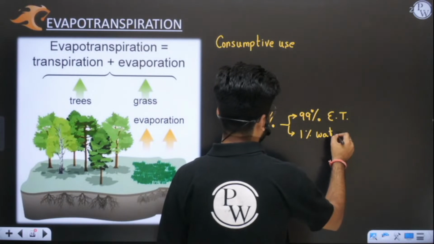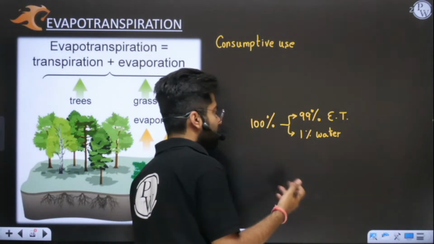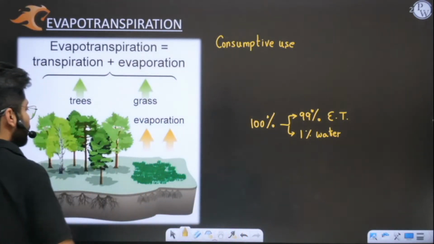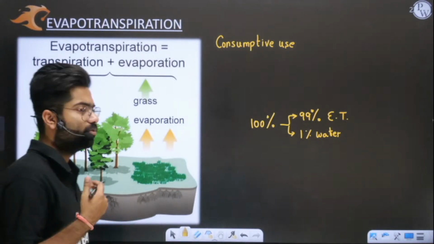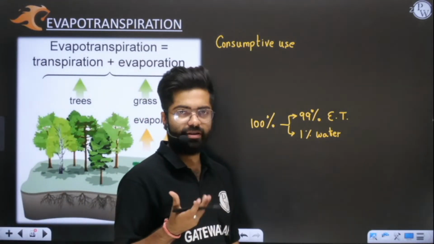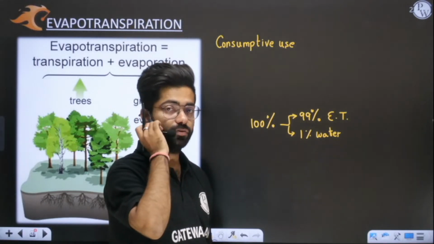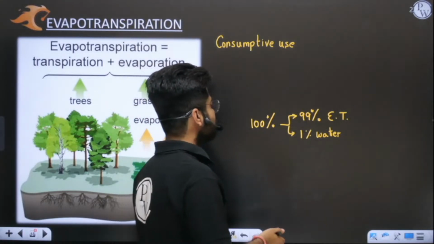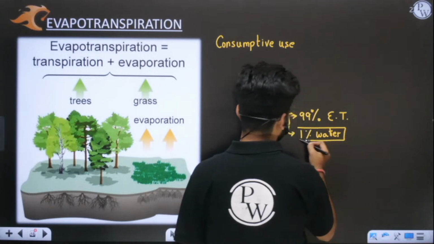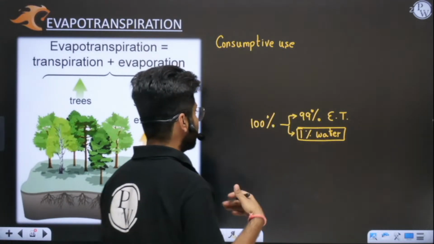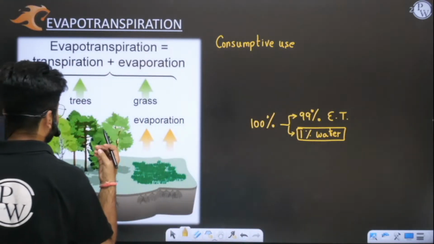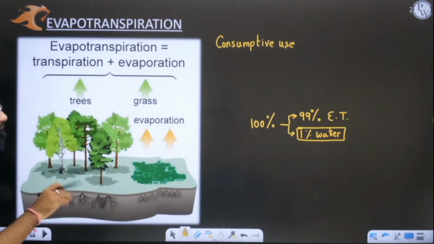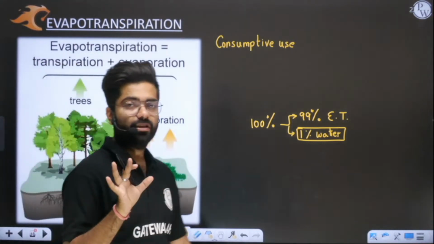Only 1% of water will be utilized by your plants for their metabolic function. You know metabolism; the animal body also has metabolism, and the plant body also performs certain functions for which it requires water. You all know this. So only 1% of water is utilized for metabolic activities. The remaining 99% goes out in the form of transpiration and evaporation. Is this thing clear?